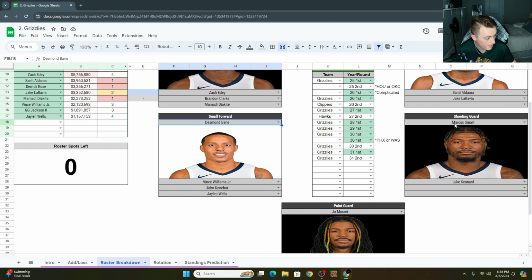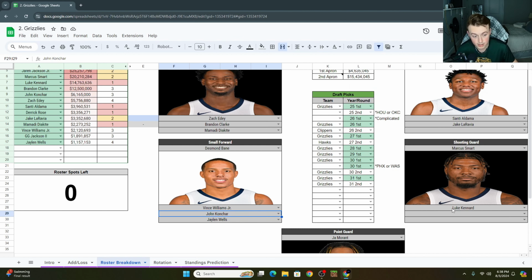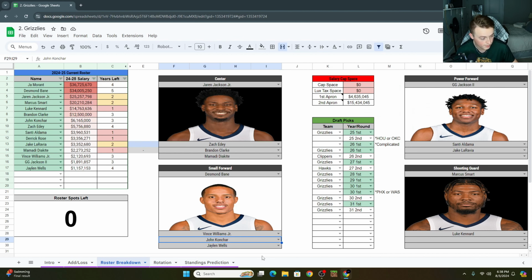We can move Bane back to the 2 in some capacity, because I like Vince Williams Jr. I think he'll be valuable, especially since he can handle the rock a little bit more. John Conchar can do a little bit of that if needed, but I'd just rather add that kind of 3-and-D wing to this team somehow. And those guys are hard to find. It would have been nice if Ziaire Williams could have developed into that, but nonetheless, he didn't.